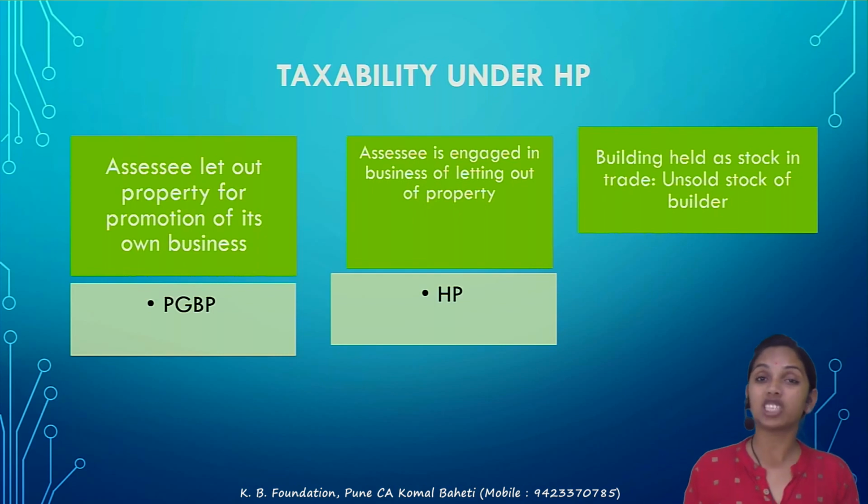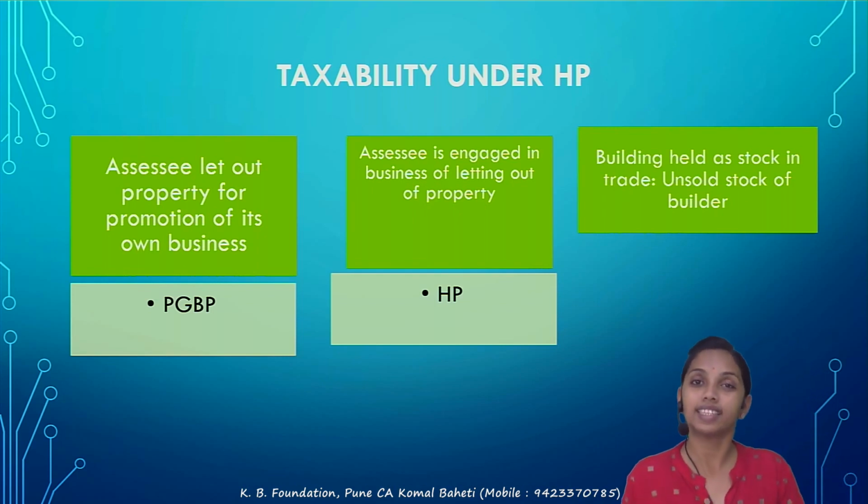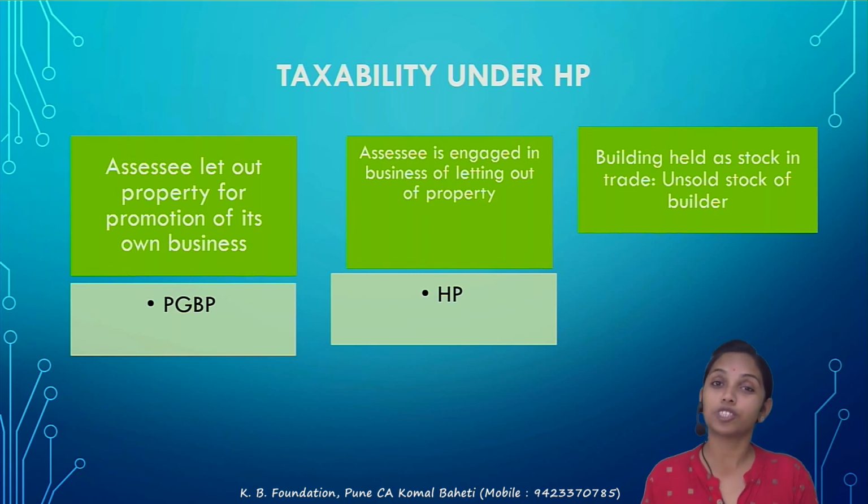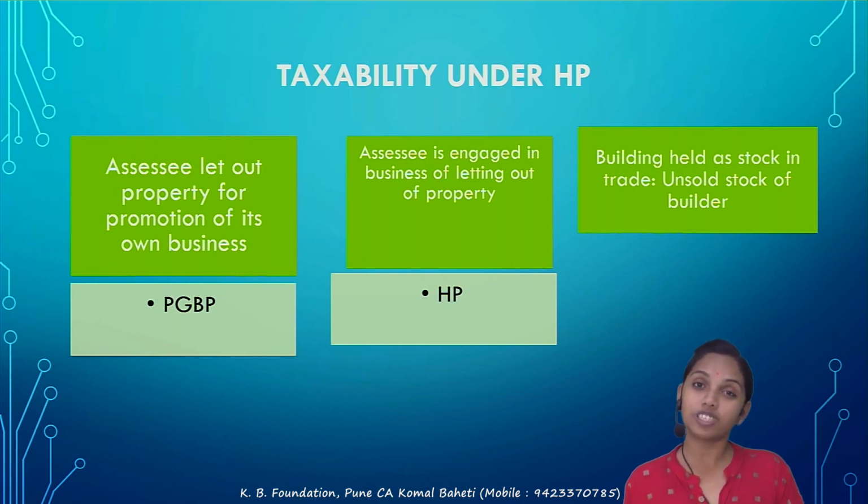Next, building held as stock in trade by the builder. This is a very common problem. Correct. Now, due to the recession, you have seen that slowdown position, not exactly a recession. From the last 2 years, there is unsold stock held by the builder. Correct. So whether that would be taxable under the HP, you will say where is their income, where are they getting rental. Just 5 minutes before I told you that section 22 doesn't say that. It never says the rental is taxable. It always says that the annual value is taxable. Correct. So unsold stock would have an annual value. Correct. So their annual value would be taxable.